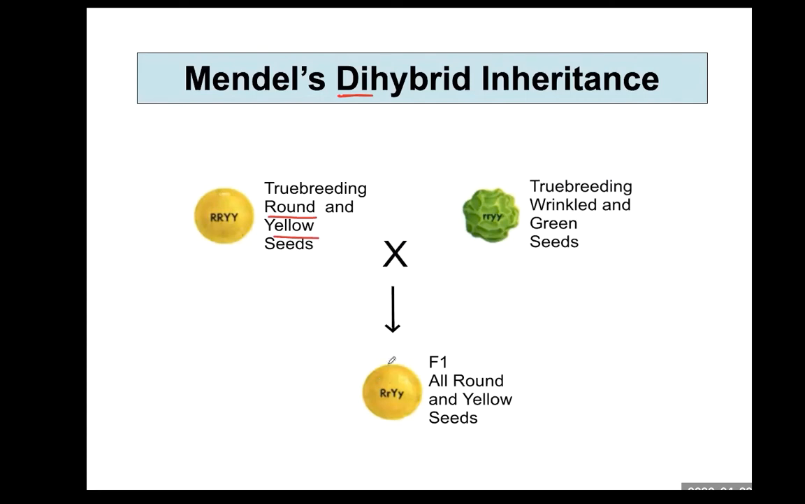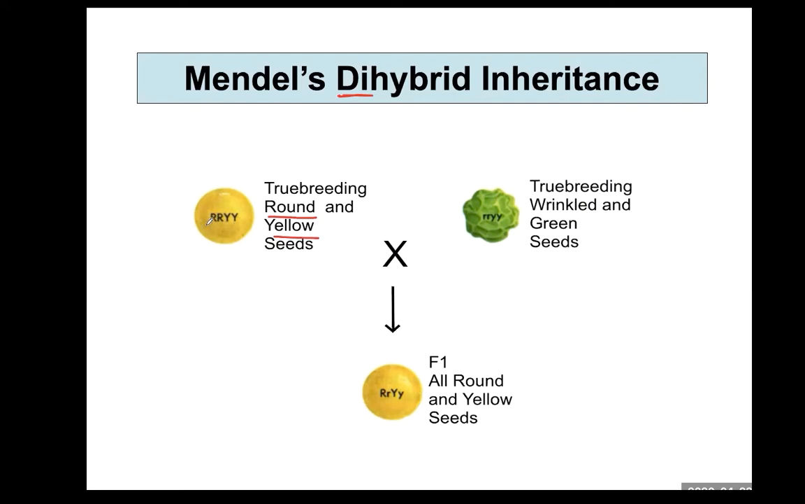Based on this, round shape and yellow color are dominant alleles. Dominant alleles are always expressed in the F1 generation, and recessive alleles cannot be expressed in the F1 generation. Therefore, green and wrinkled seed are recessive alleles. Now, based on this appearance in the F1 generation, round and yellow are dominant.